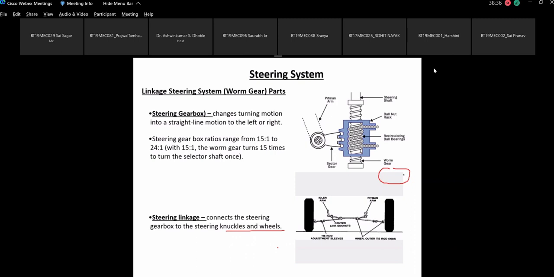Sir, what is your opinion? No. Then at what angle should they turn? We have to have a relationship for the turning of the front wheels. Cornering is basically when you take a turn, whether left or right. For straight line motion there is no need, because you are keeping the wheels in a straight line. But if you take the turn, do you expect that the inner wheel should turn more than the outer? Okay, but by how many degrees? There has to be some relationship. So what is that relationship?